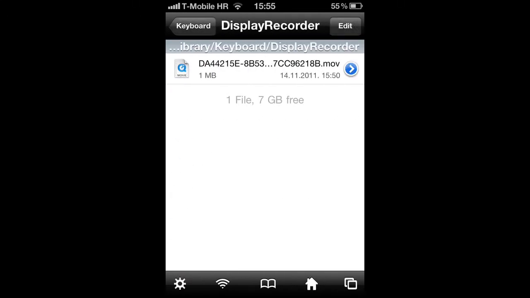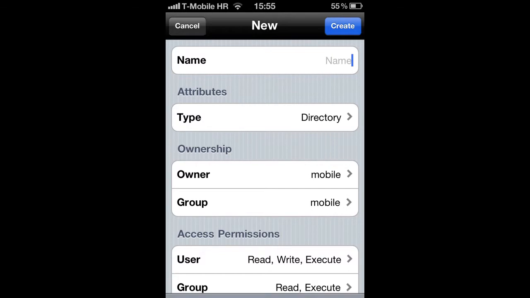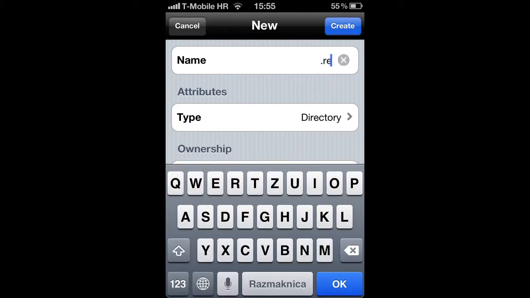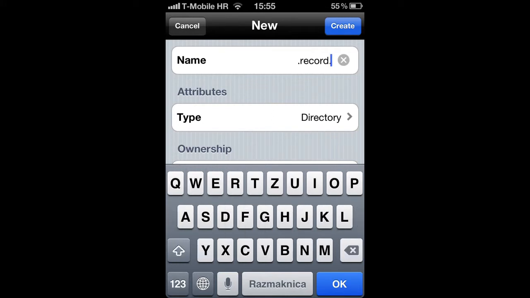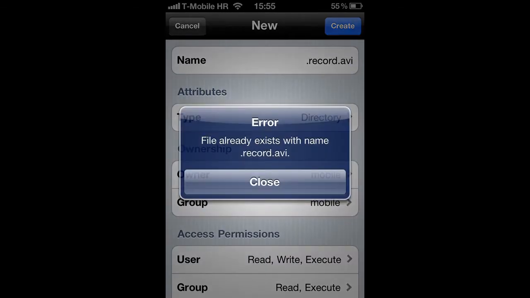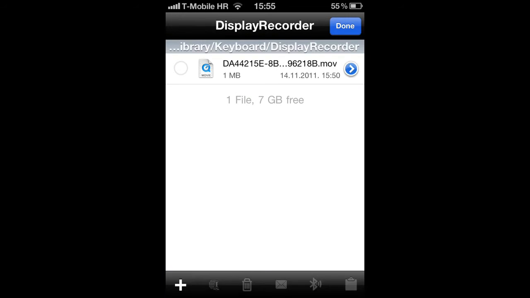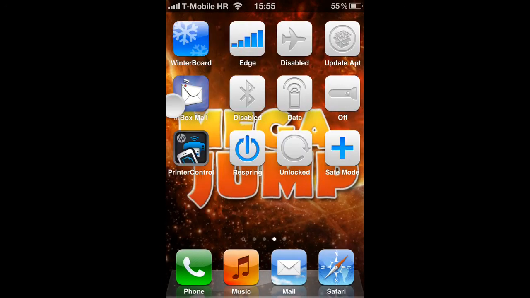Display Recorder, hit Edit, and then hit the plus button in the left bottom corner and type in .record.AVI and hit Create. I already have it, so it's an error. Okay, so once you have it, all your videos will save there.